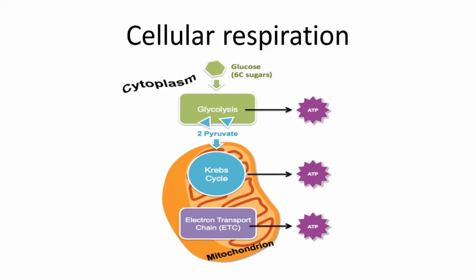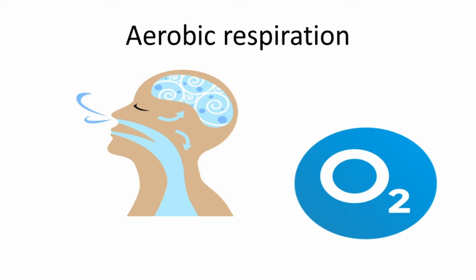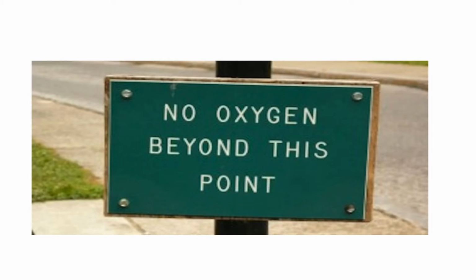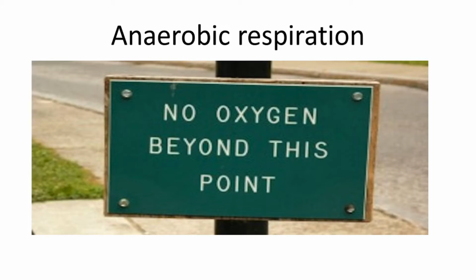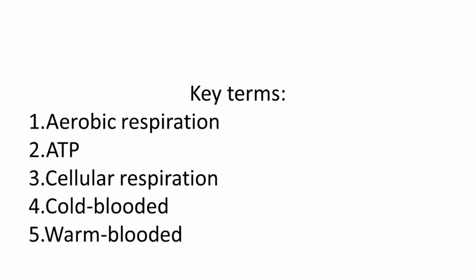Cellular respiration, aerobic respiration, and the last one, anaerobic respiration. So, by looking at your book on page 62, you may learn these key terms.